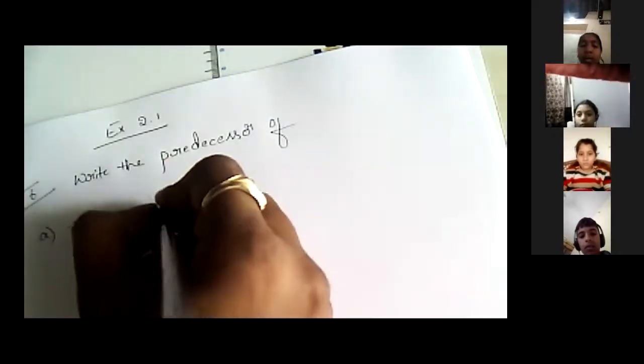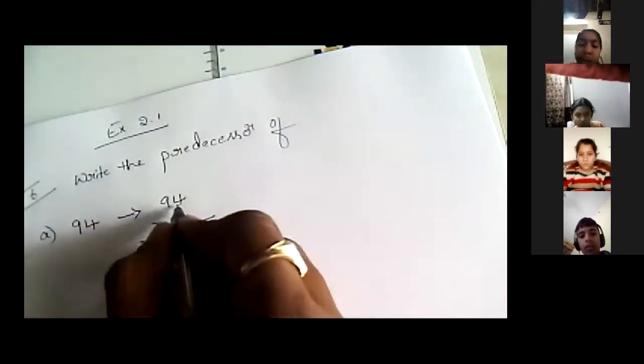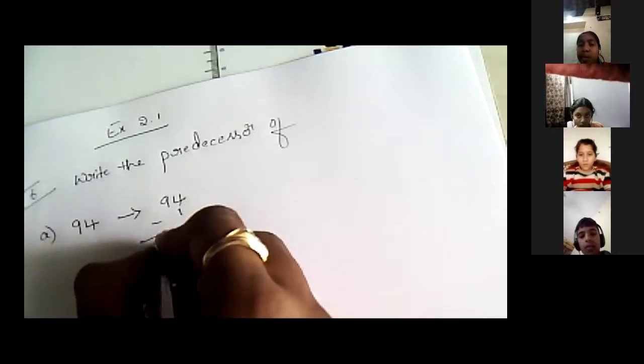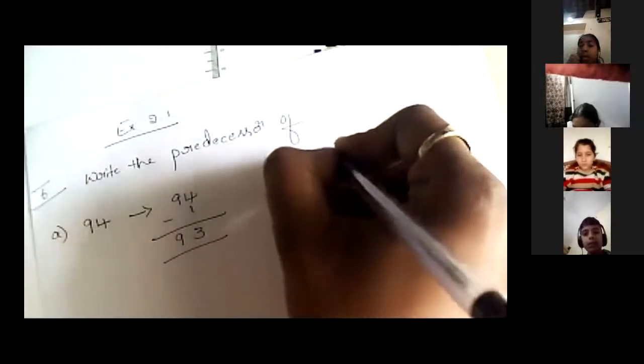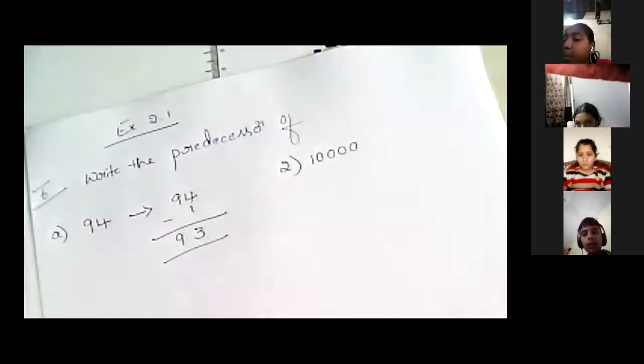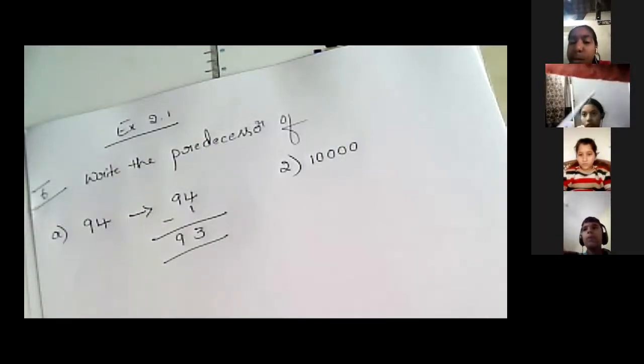We will subtract 1. 94 minus 1. In 94, if you subtract 1 from 4, we get 3. Here 9 as it is. What is the number? Yes, very good. The number is 93. The second question is 10,000. The number is 10,000. We have to write the predecessor for this. In 10,000, we have to subtract 1.